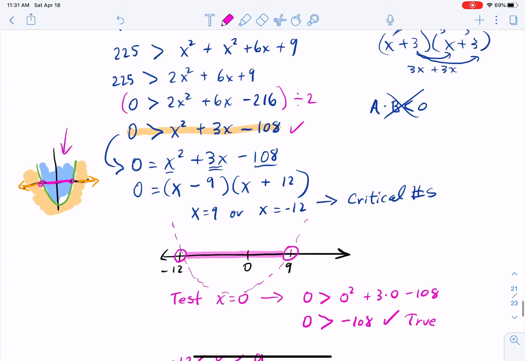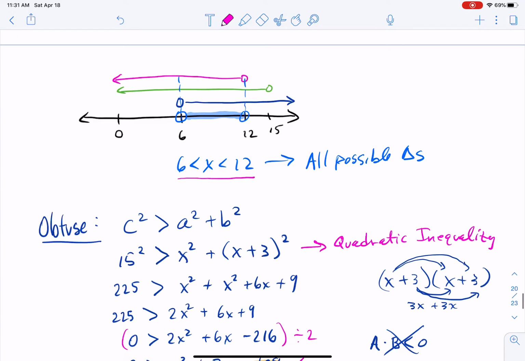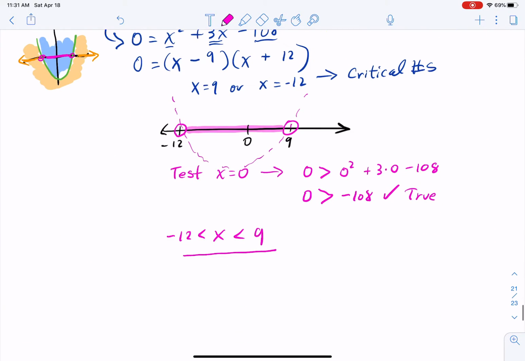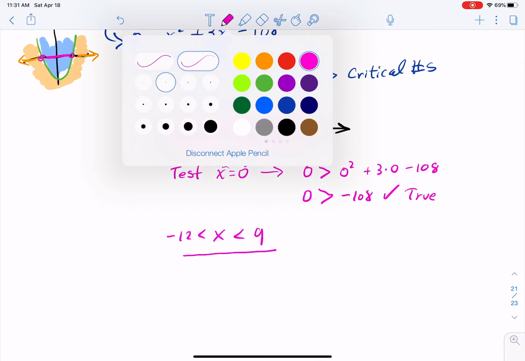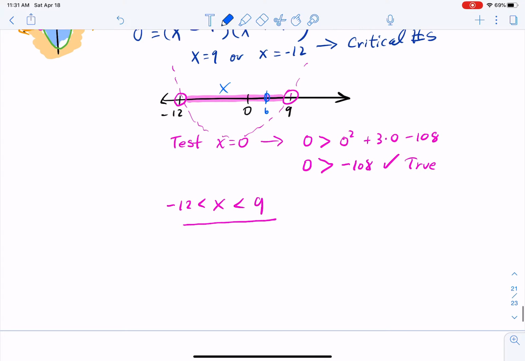Because remember, if I come back up here, we said that the only possible triangles are from 6 to 12, which means I have to chop off some of these triangles, right? I have to chop off some of these numbers. As a matter of fact, let's say I pick out blue here, I know right here is supposed to be the number 6. I got to get rid of this stuff. And then over here is the number 12. All of the triangles live in that interval from 6 to 12.